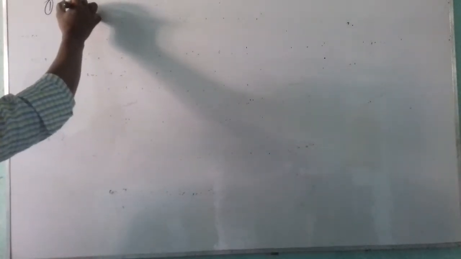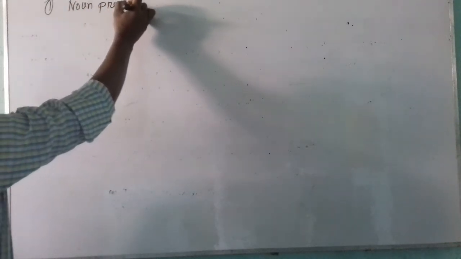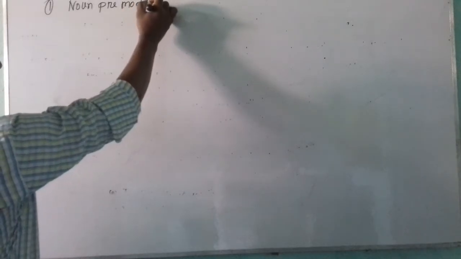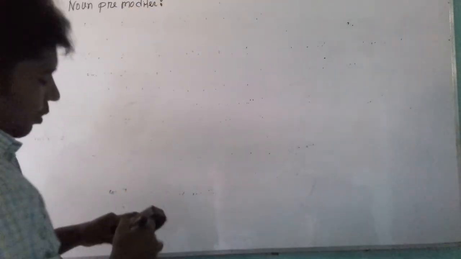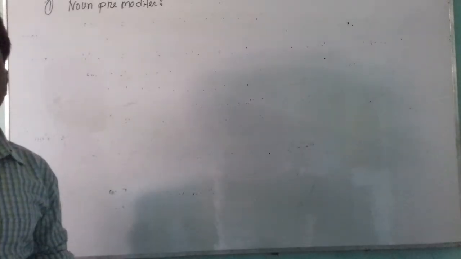Number one, determiners. Determiners are an important part of English grammar. Here determiners will be used as pre-modifier of noun.